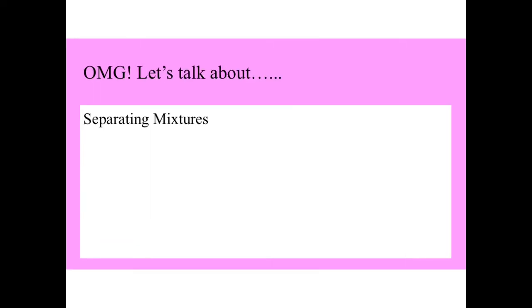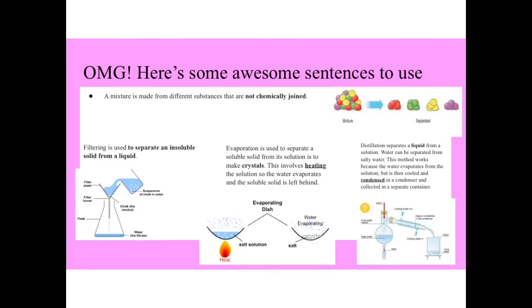So how do we separate these mixtures? There's kind of three main ways you need to know plus chromatography, okay? So we'll do these three first. A mixture is made from different substances that are not chemically joined. So there's a mixture, imagine you've got Skittles. How would you separate out all them Skittles? You'd basically separate them out based on their colour. Okay, so that's an easy way to separate them mixtures. You could do that with some mixtures, but some mixtures maybe are a little bit harder to separate.